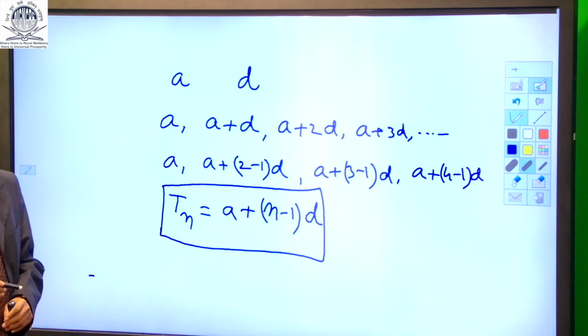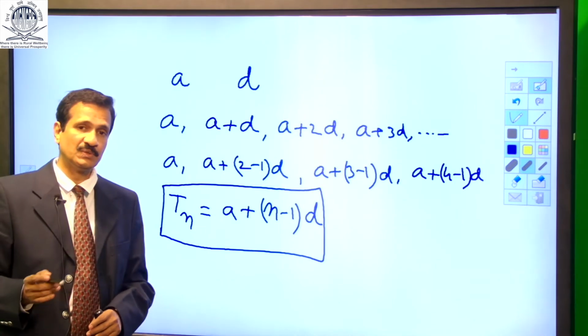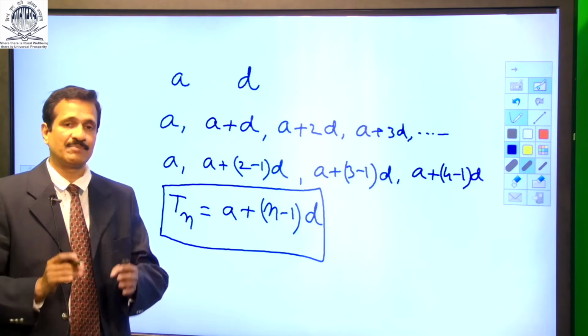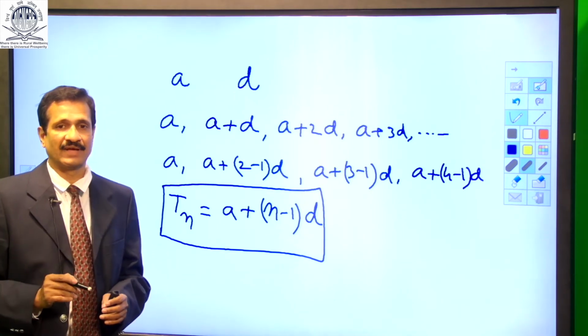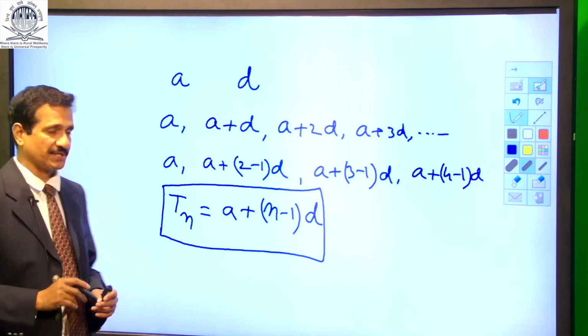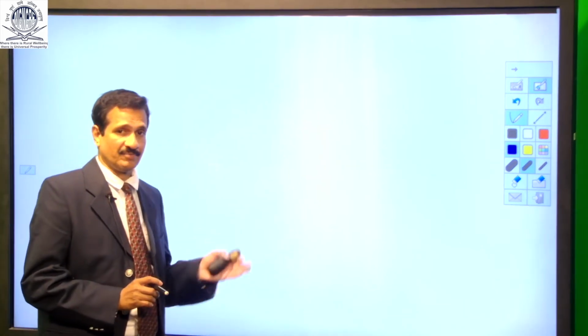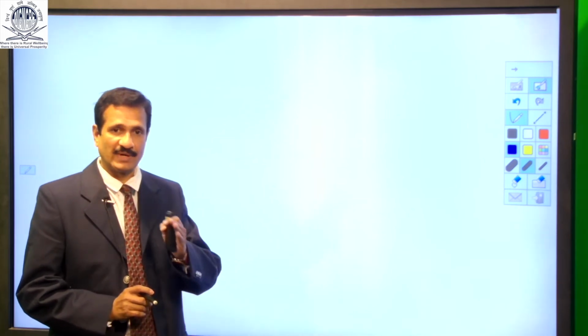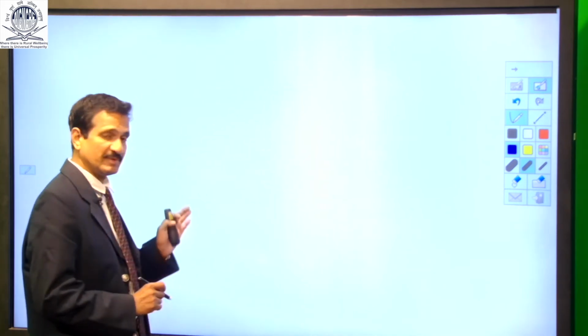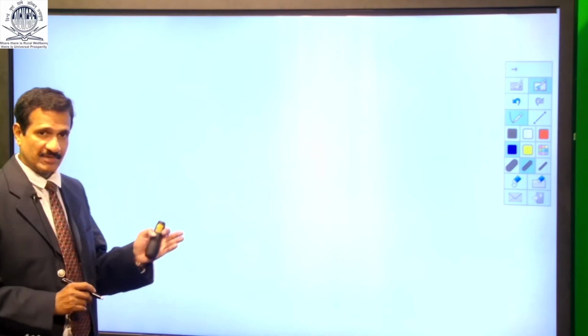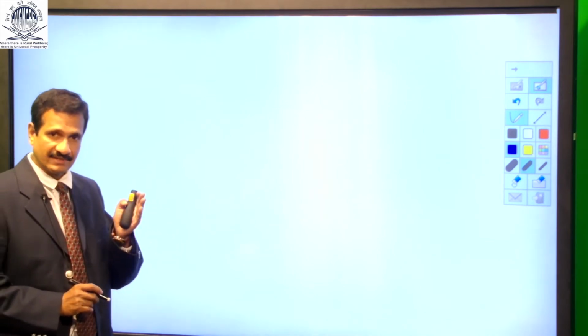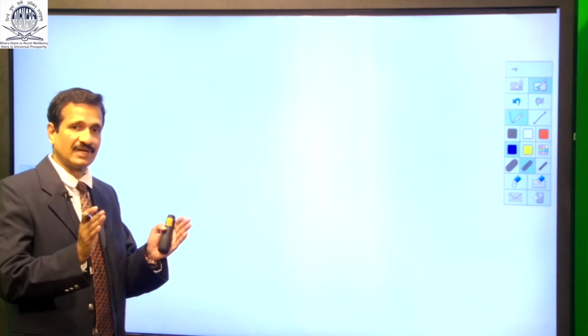Now, we will understand how to find the sum of n terms of an arithmetic progression. We have seen that the nth term is A plus n minus 1 D. Now, let us build the series. The initial term is A, the common difference is D, and the number of terms is n.